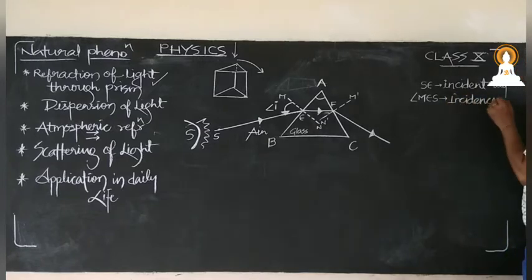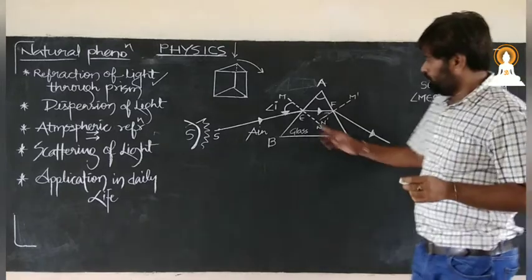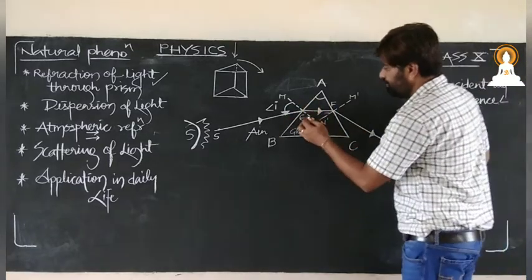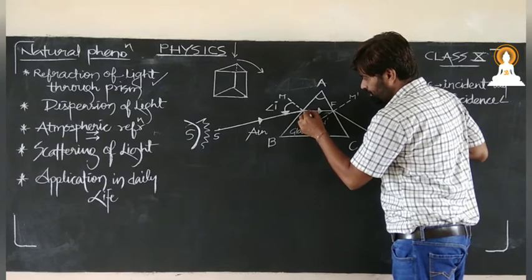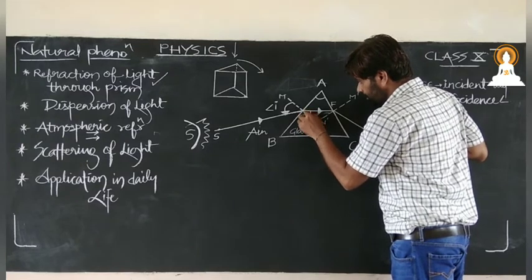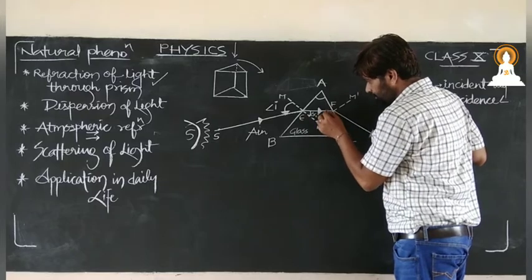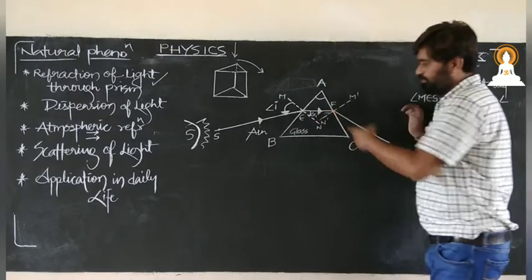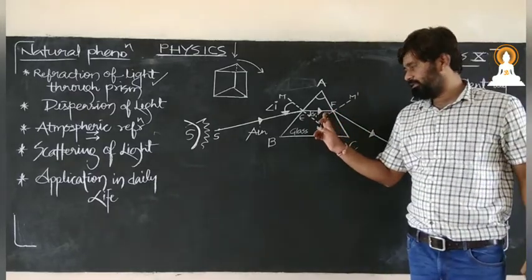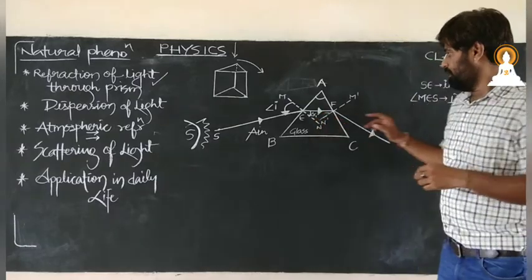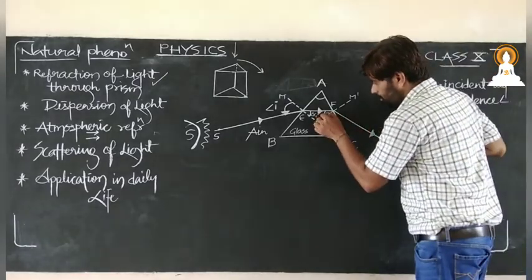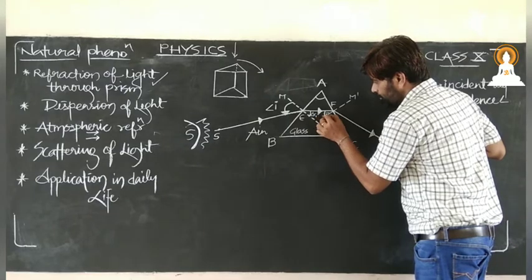Now just after this, it will be refracted, so there will be an angle of refraction. Say this is angle R1. For this other surface, this angle is going to be the angle of incidence, but I am writing it as R2.